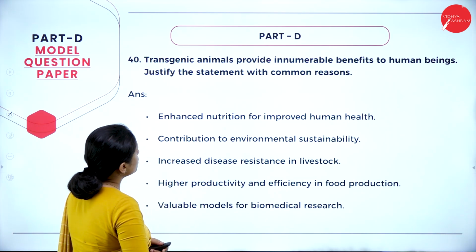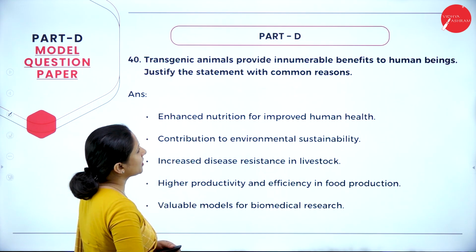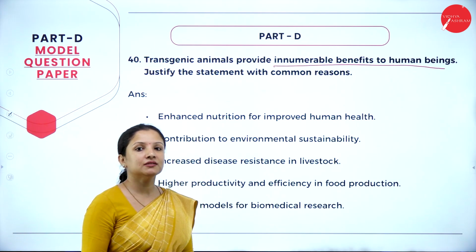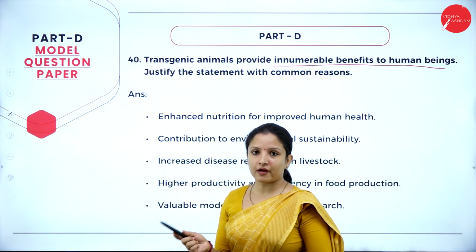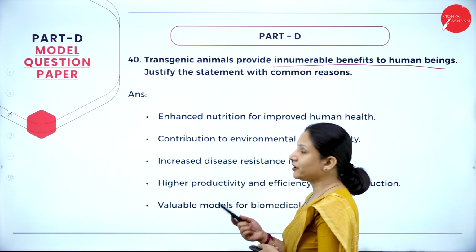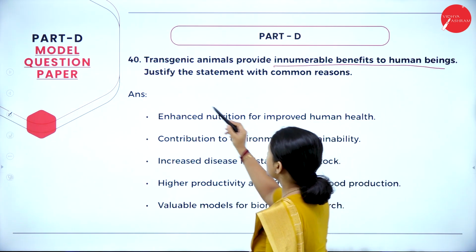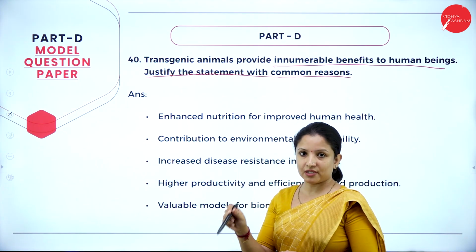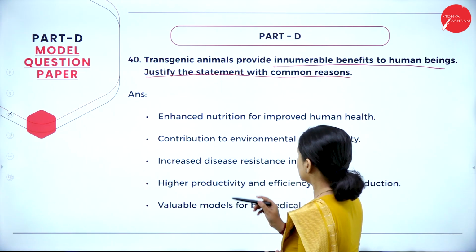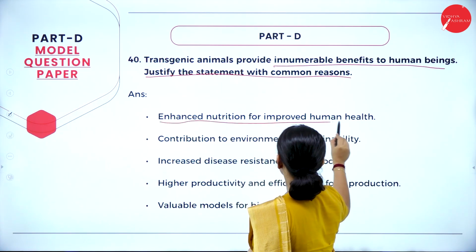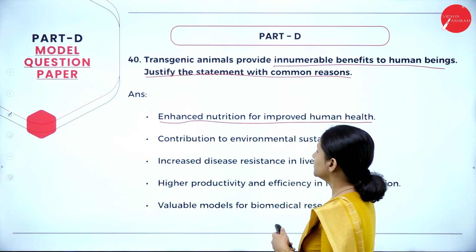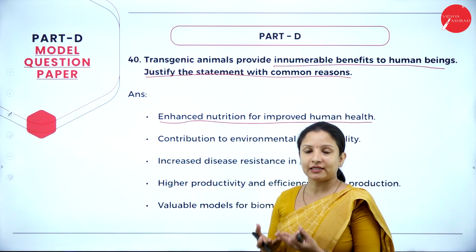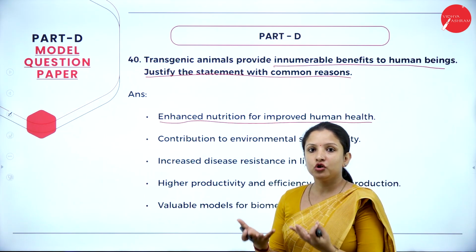So moving further, transgenic animals provide innumerable benefits to human beings. So what are transgenic animals? Transgenic animals are the animals whose genes have been modified for the betterment of humans. So we can use them for various purposes. We need to justify the statement with common reasons, that is why transgenic animals are beneficial. One thing is enhanced nutrition for improved human health. Transgenic animals contain nutrients or their products. For example, the milk might contain extra nutrients which are beneficial for human health.